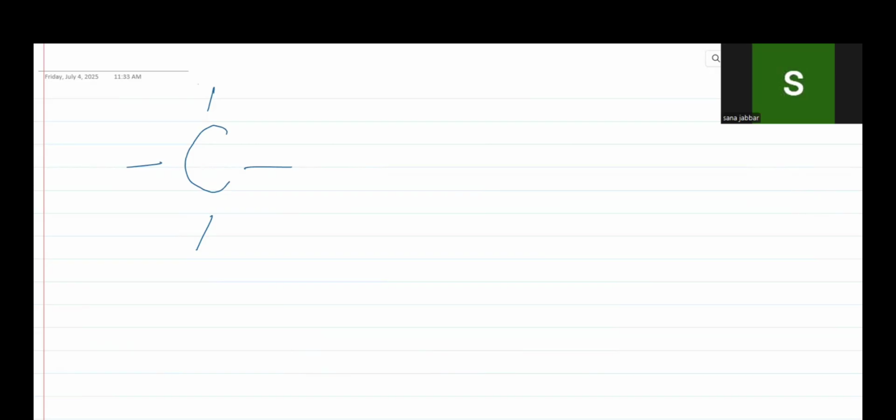In this way, we can attach another carbon atom as well. But the most popular and most common atom which is attached to carbon is hydrogen.